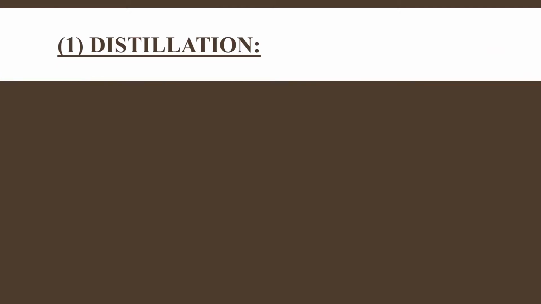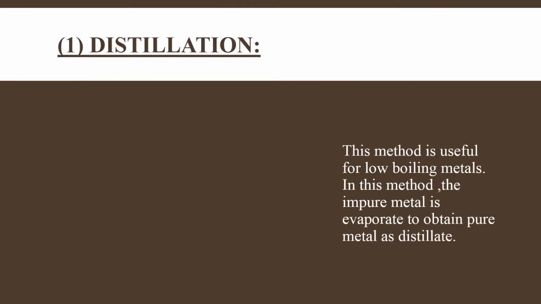Now come to the first technique, distillation. This method is useful for low boiling metals. This method will be useful for those metals which have a low boiling point. And in this method the impure metal is evaporated to obtain a pure metal as distillate. For example, like zinc and mercury.